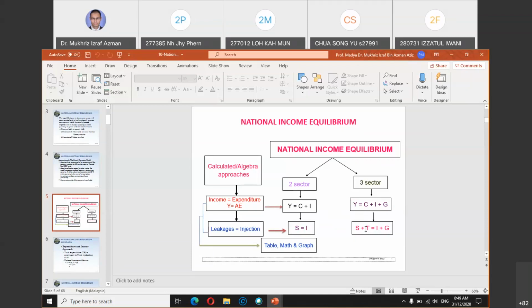When saving plus tax, whatever money is being saved plus the money collected by the government from tax, is equivalent to investment value plus government expenditure. So when you achieve this, when S plus T equals I plus G, we also say that the country in a three-sector economy is in equilibrium as well. Okay, so that is a simple presentation of two versus three sector economy.